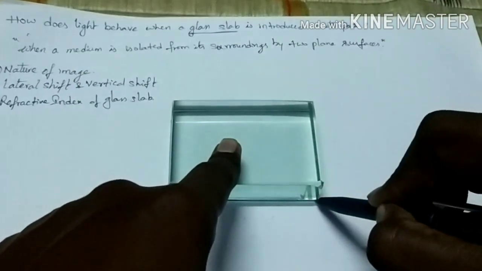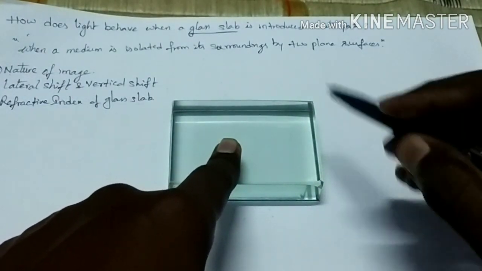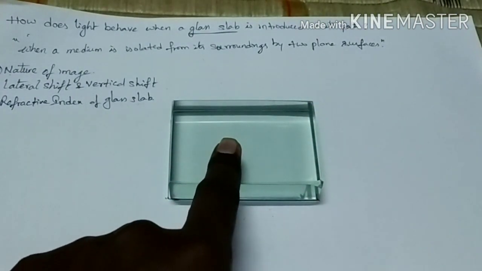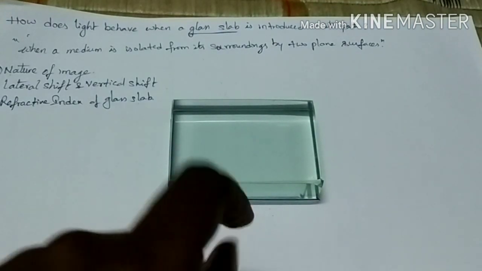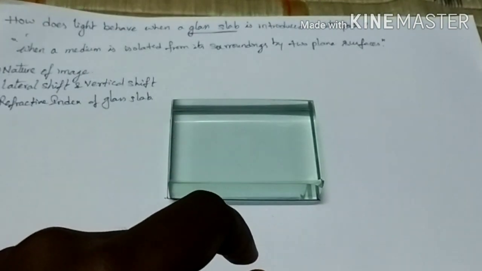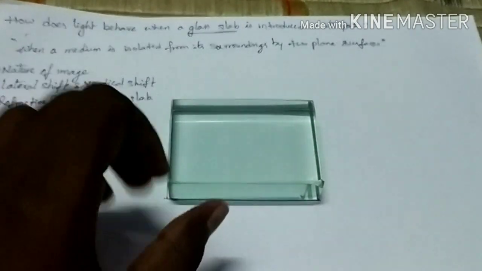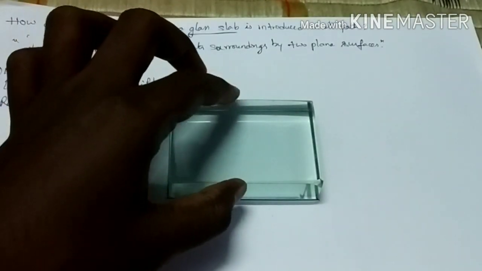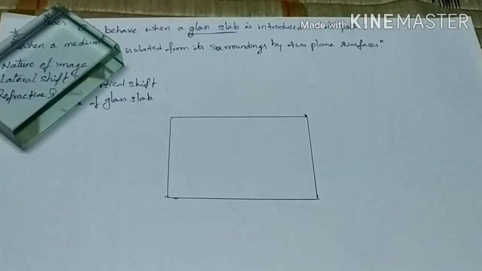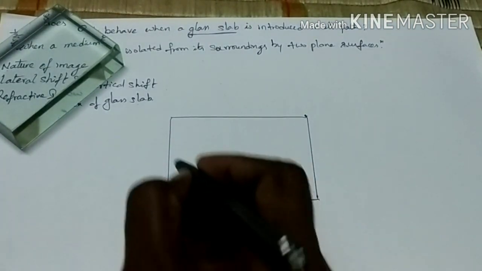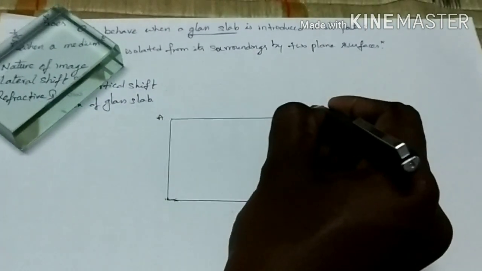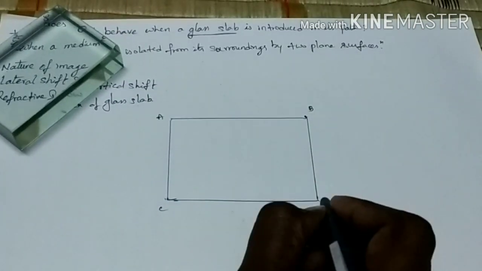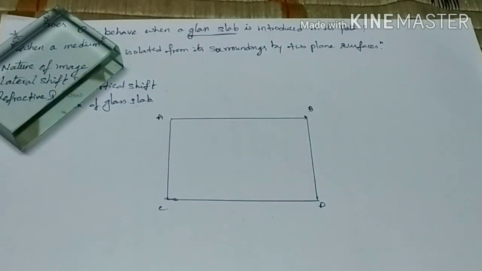The second point is to place the rectangular glass slab at the middle of the chart and draw the border lines using a pen or pencil. Then we have to remove this glass slab and mark the vertices A, B, C and D.